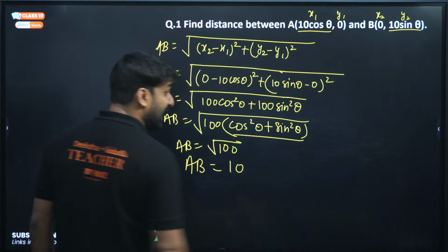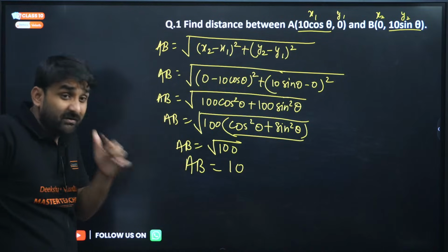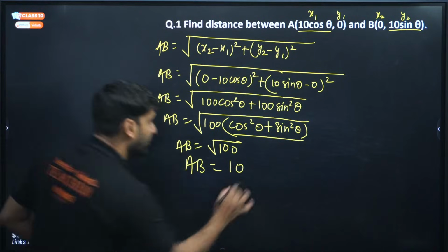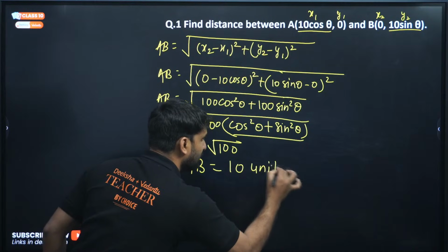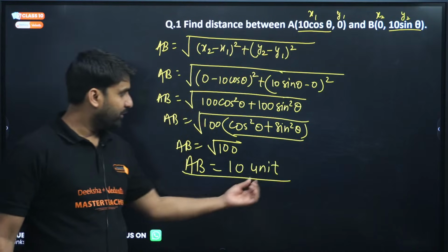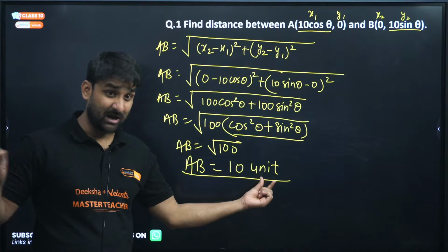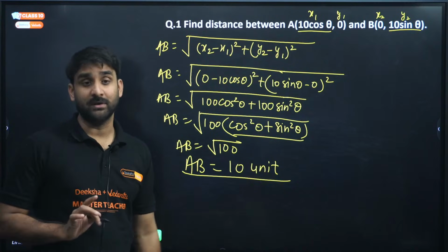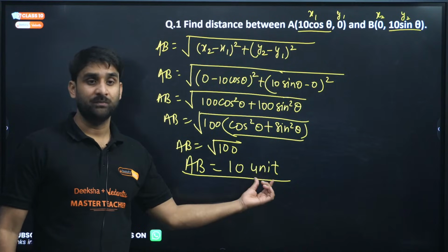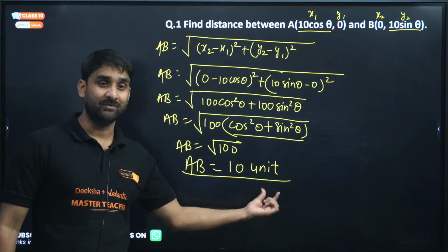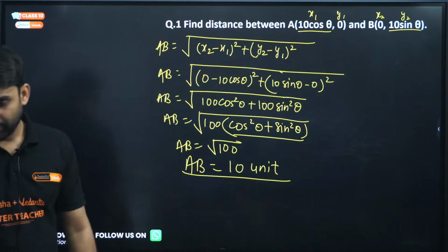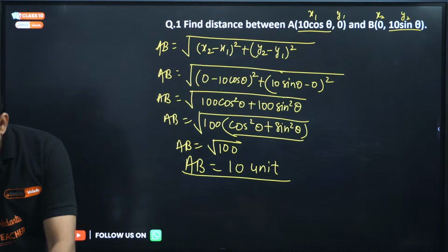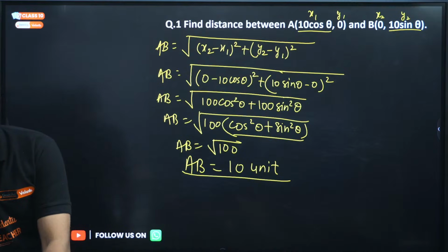10. And in coordinate geometry, whenever you are finding the distance, always put the unit. This is very important. If you are not writing the unit in the board exam, your marks will be deducted. So 10 units is the answer. No, Rohan, 100 will not be the answer. After taking the root, 10 will be the answer. I hope this is clear to everyone.